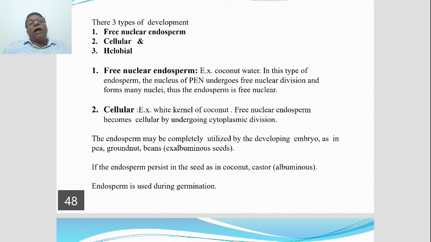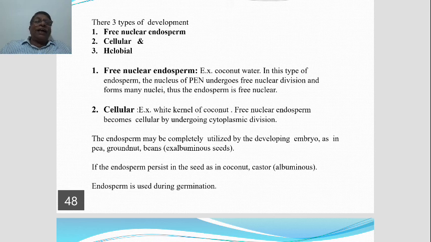In some other plants, another type of endosperm development is also noticed. What to say? The cellular type of endosperm development. So we shall see that one also, the cellular type. Again, coconut may be quoted for this.